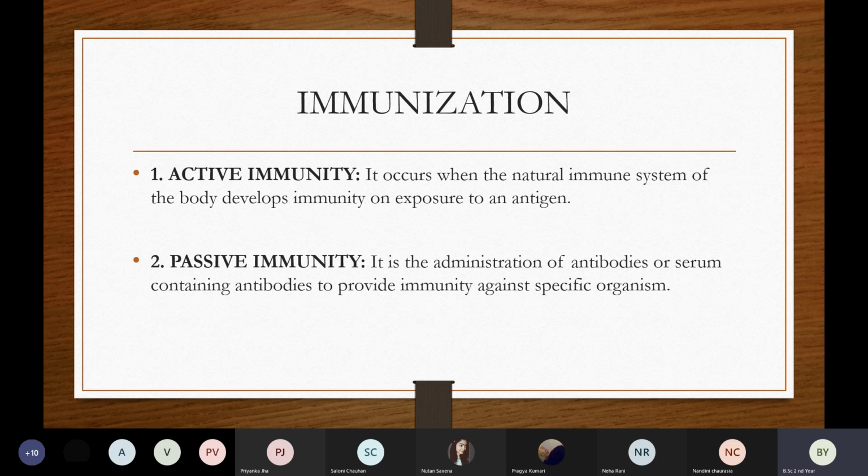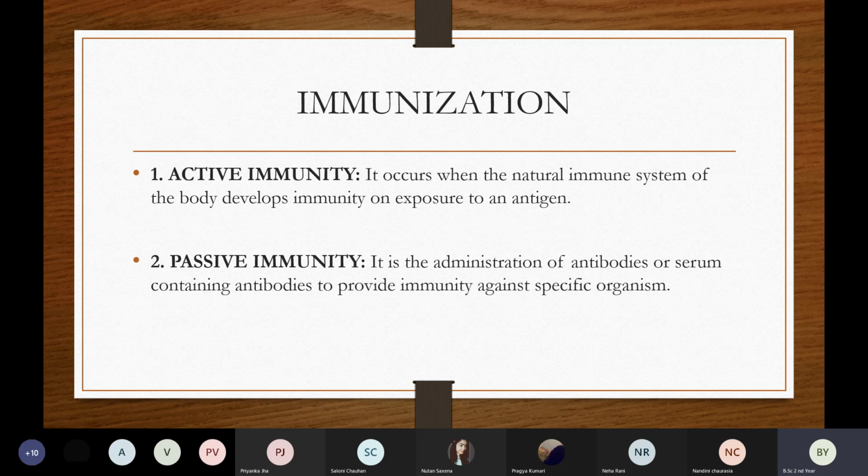It is the administration of antibodies or serum containing antibodies to provide immunity against specific organisms. Because the immune system of the patient is very low, the production of antibodies is very low, so we need something from outside and we have to give it to the patient. We can administer extra antibodies into the patient so that they will attack the antigens. That process is called passive immunity.